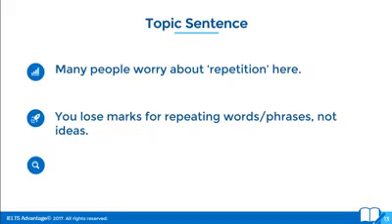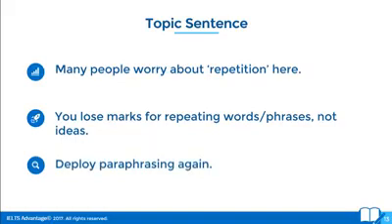If you want to listen to your local IELTS teacher who is pretending to know what they're doing for a living, you want to believe them rather than me. Every single examiner who works on my team, every high quality IELTS teacher I've ever spoken to. If you still believe that, stop the video and go back to your local IELTS teacher. If you want to get the scores that you need, keep watching.